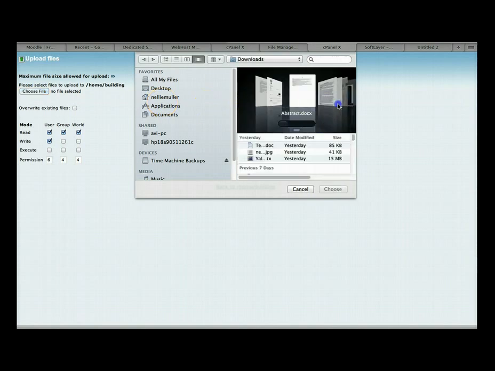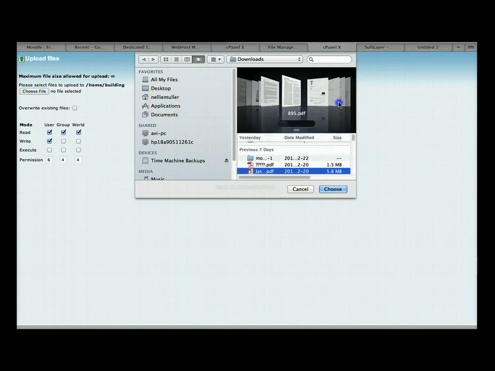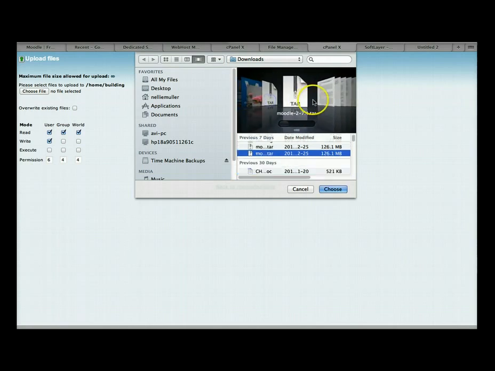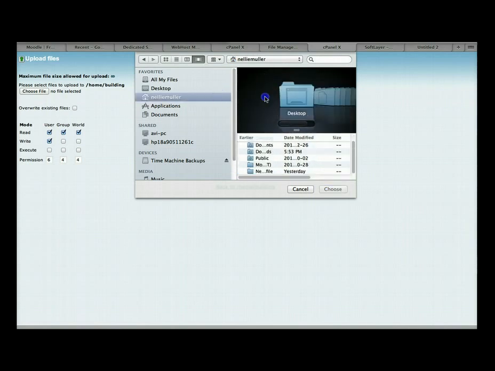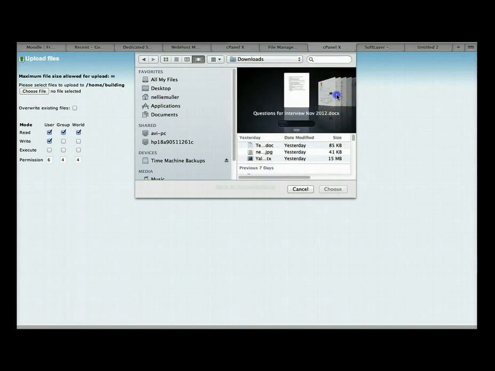Click on choose and go back to, here we go, my Moodle 2.4, which is what I want. I may have missed it. I may have gone too far. Okay, so let's go back and retrieve it. I think I just missed it. Downloads. Okay, so let's try again.